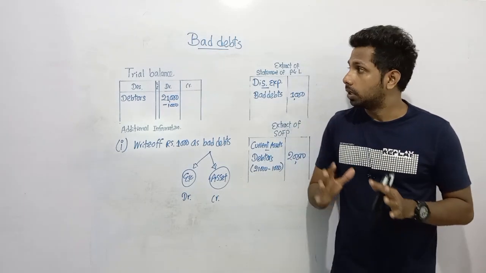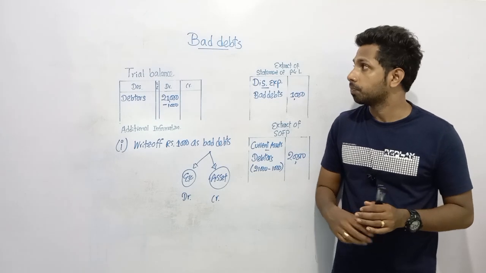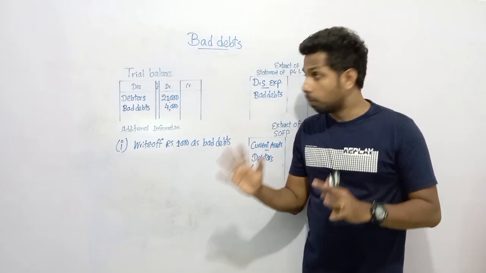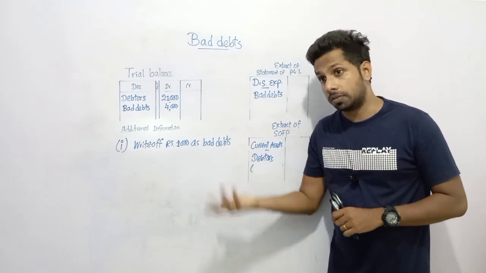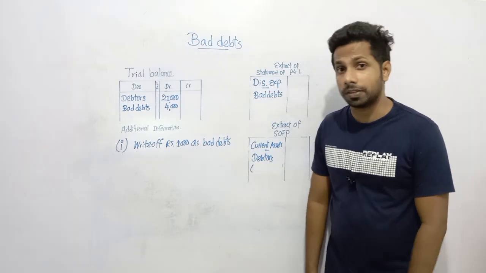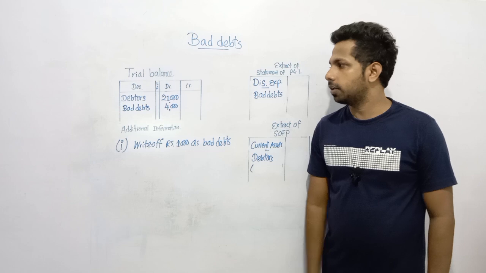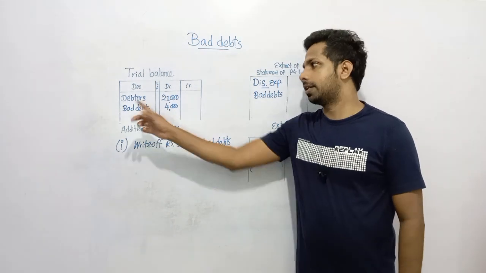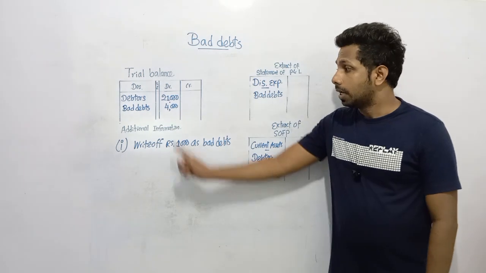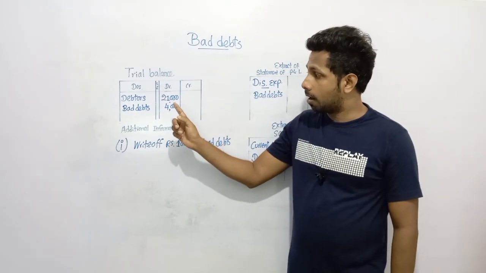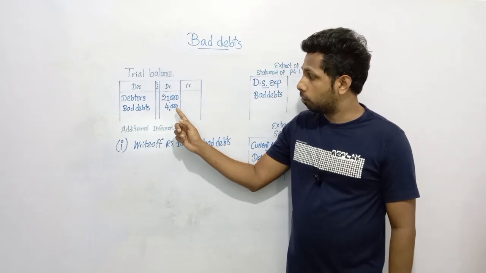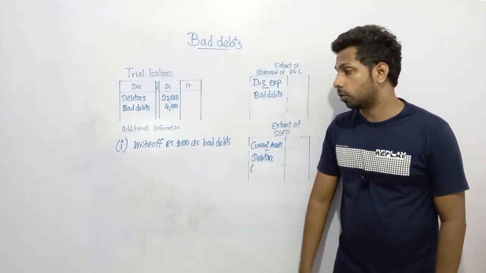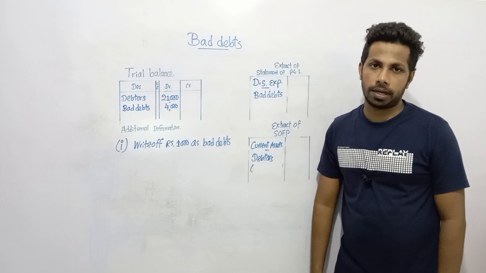I will present you another type of question, my dear children, related to bad debts. Now I'm going to teach you another question from the same adjustment, bad debts. What is the difference here? You can see a bad debt amount already in the trial balance and the debtor balance also 21,000. And as same as the amount mentioned in the trial balance as bad debts, under additional information also 1,000 should be written off as bad debts.